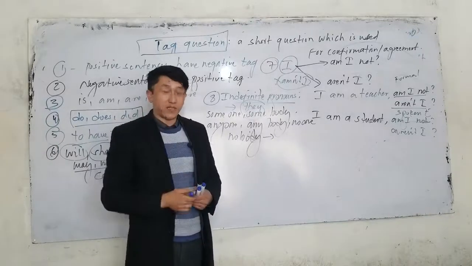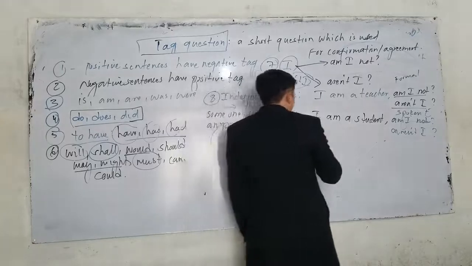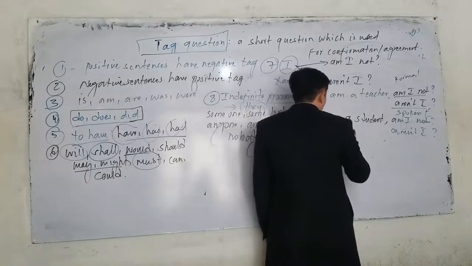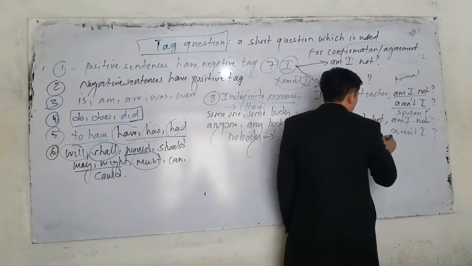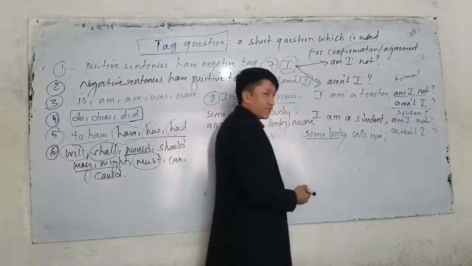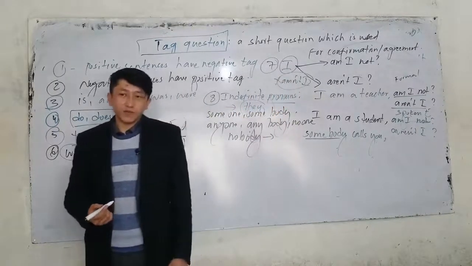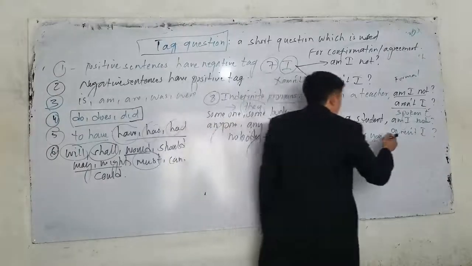The pronoun is they. For example, if I say somebody calls you, what is the tag question? After indefinite pronouns, which verb do we use, singular or plural? Singular. So somebody calls you. What is the tag?